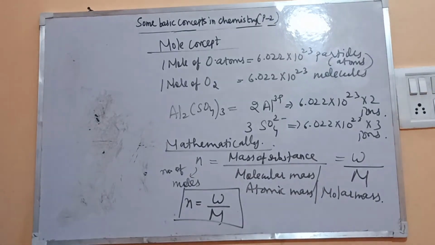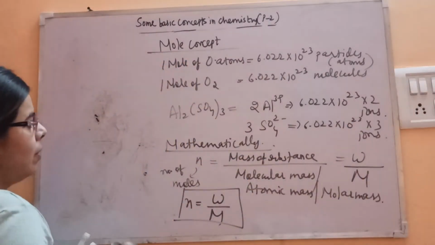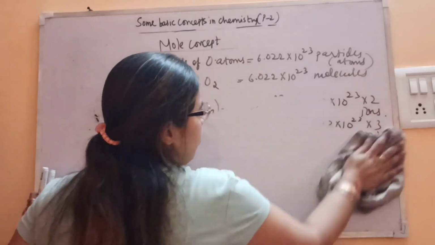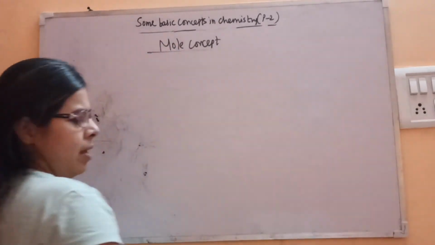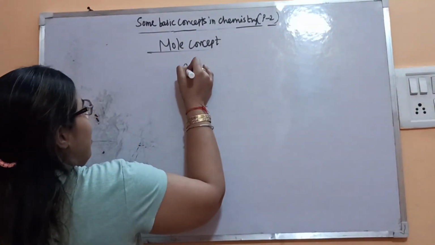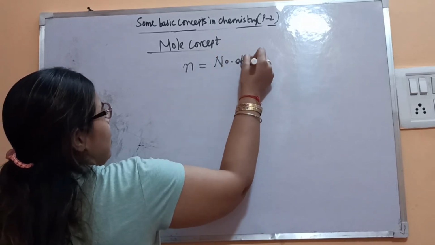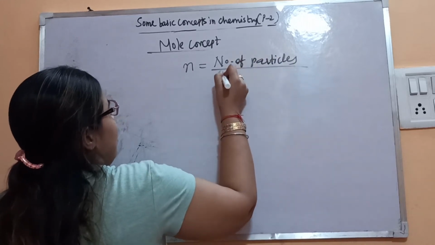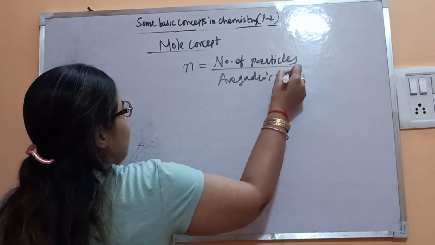Now let's see this formula in terms of number of entities, and then we will compare. The number of moles, small n, is equal to the number of particles present divided by Avogadro's number.